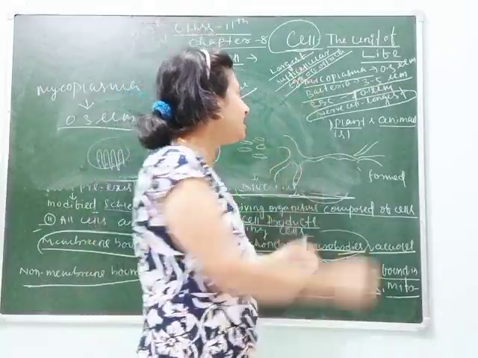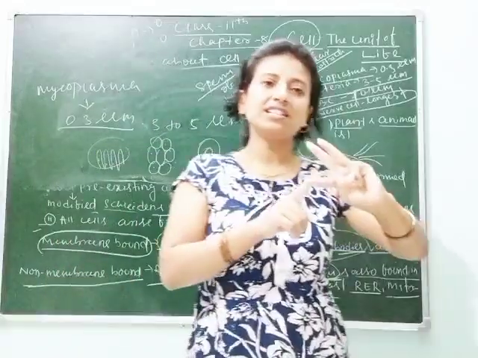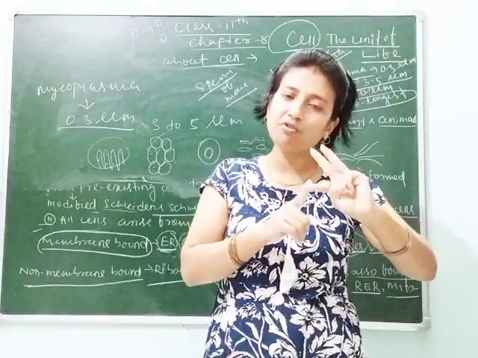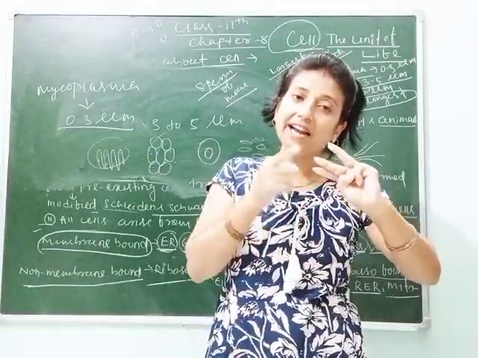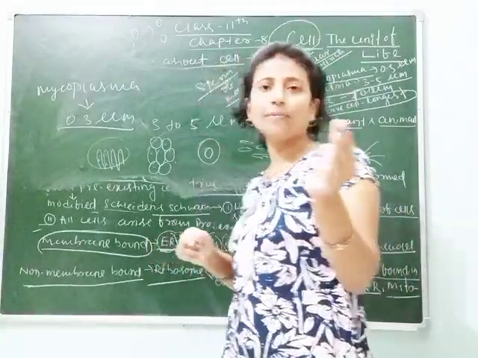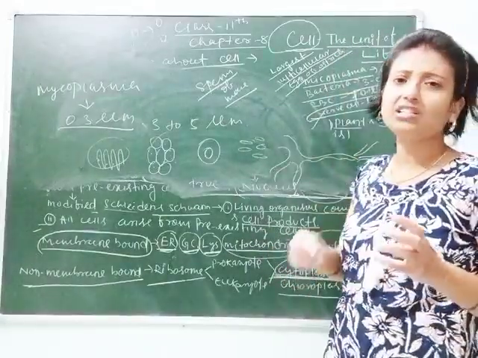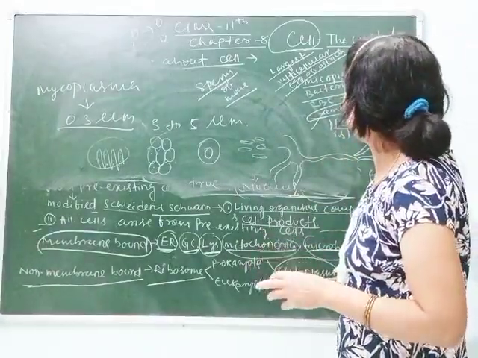Then the longest cell is the nerve cell. Here you should remember three things. The largest cell is the egg of ostrich. The smallest cell inside the human body is the sperm cell, also called the male gamete, and the nerve cell, the neuron, is the longest cell in our body.